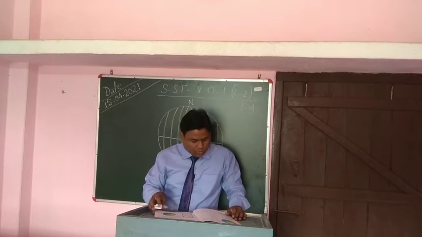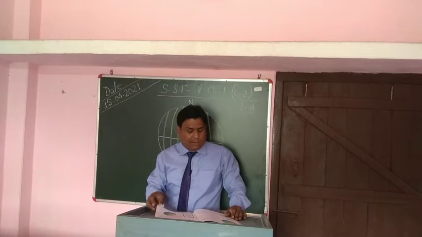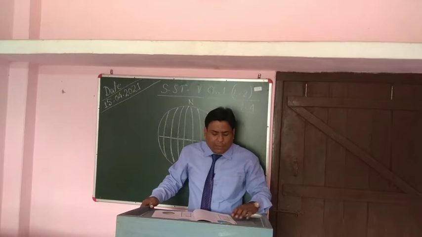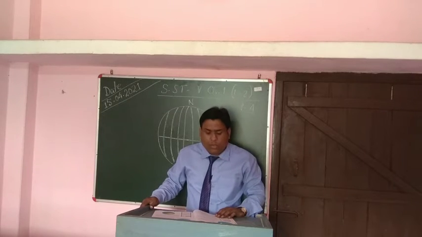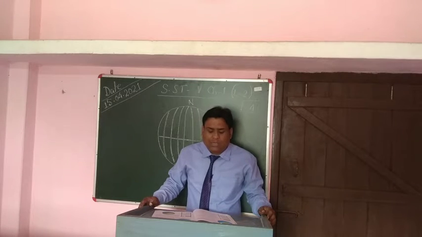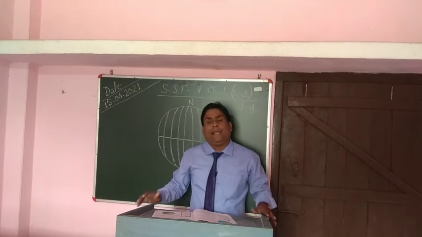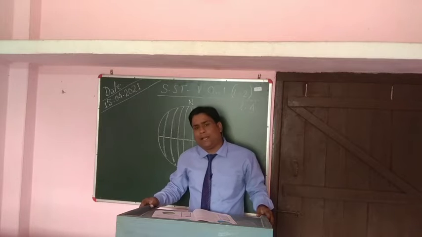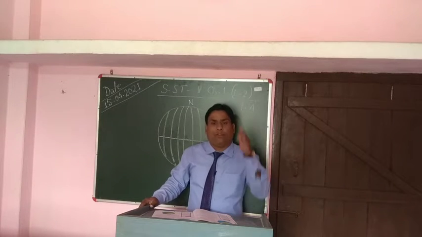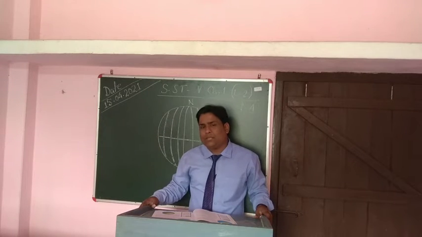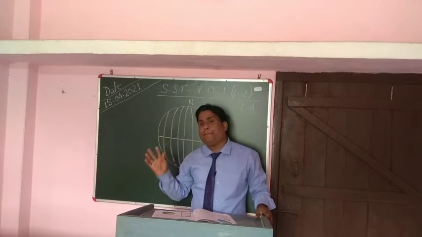So here we go, page number 4. Please have a look at page number 4. Lines of longitude are imaginary lines marked on the globe. They extend across the surface of the globe in a north-south direction. Lines of longitude are also called meridians. Similarly, as we know that the lines of latitude are known as parallels, the other name of longitude is meridians.